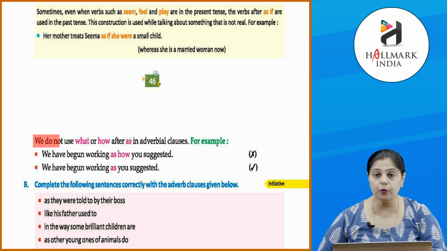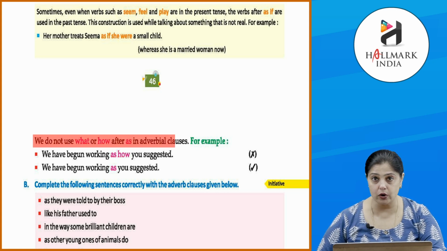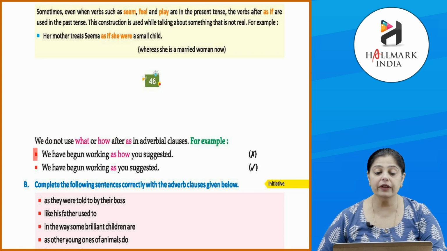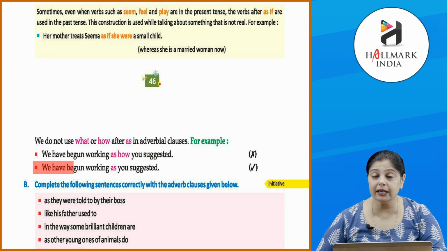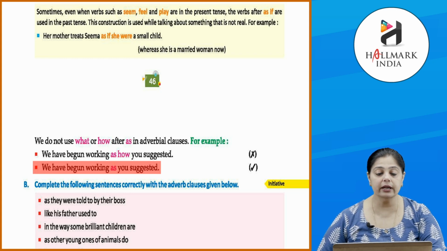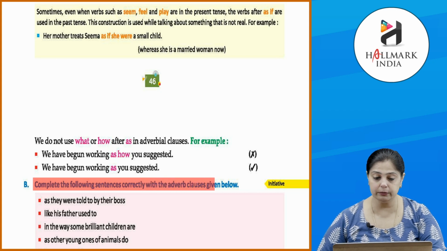We do not use what or how after as in an adverbial clause. For example, we have begun working as how you suggested. No. It will be we have begun working as you suggested. Okay. So how word यहाँ पे नहीं आता. Now let's complete the following sentences correctly with the adverb clauses given below.